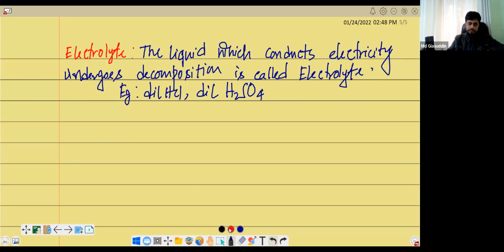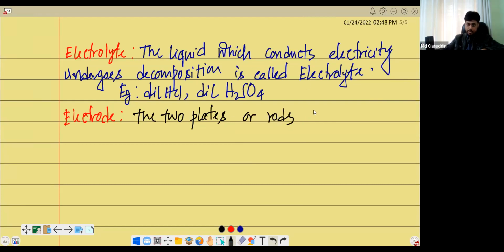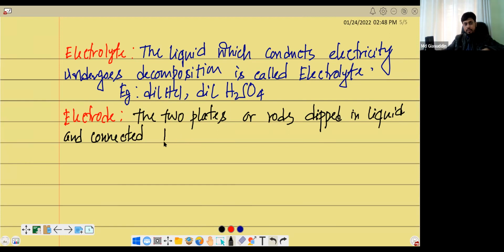The two plates or rods dipped in liquid and connected to the battery are called electrodes.